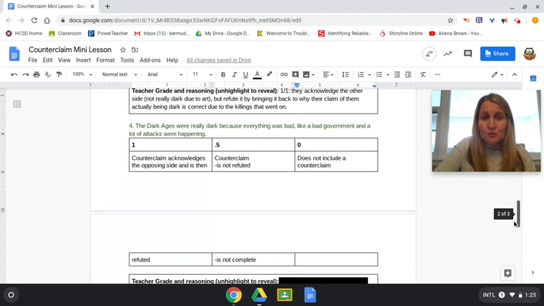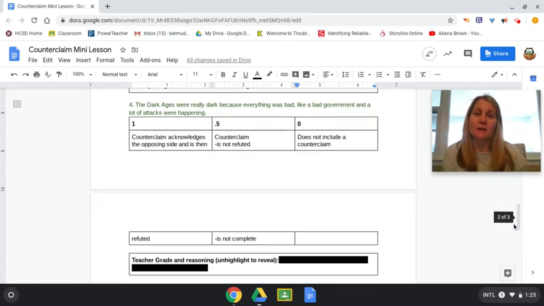Okay, and we have one more. The Dark Ages were really dark because everything was bad, like a bad government and lots of attacks were happening. So take a minute. Does that counterclaim deserve a 1, 0.5, or a 0? Make sure you're highlighting it in the box, which one you think it is.